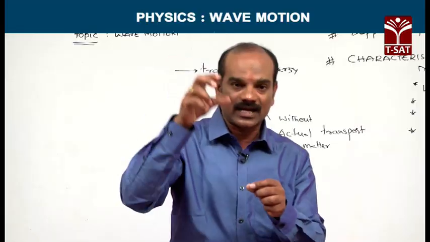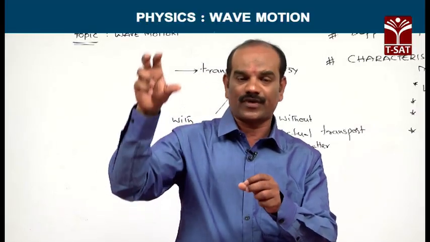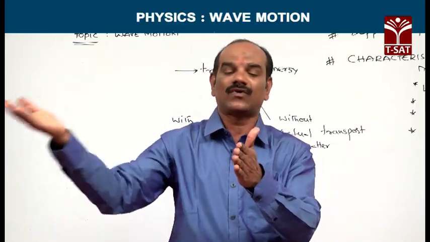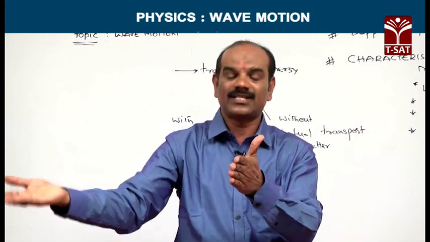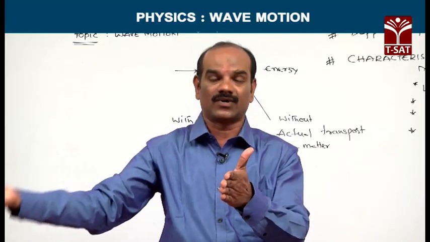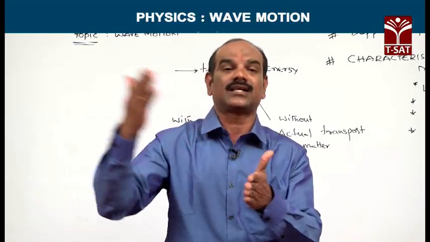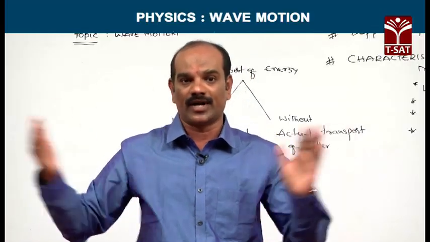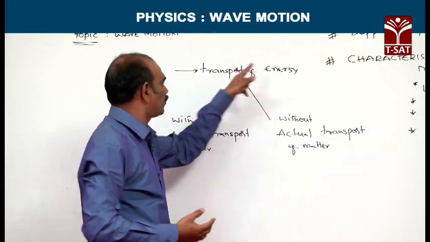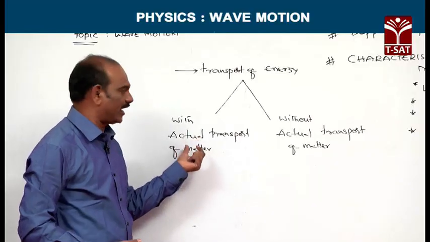The cork placed over the surface of water will not move from one point to another point. In this case, disturbance, momentum and energy are transferred, but the matter is not transferred. So, this is how the transport of energy can be differentiated in 2 methods.